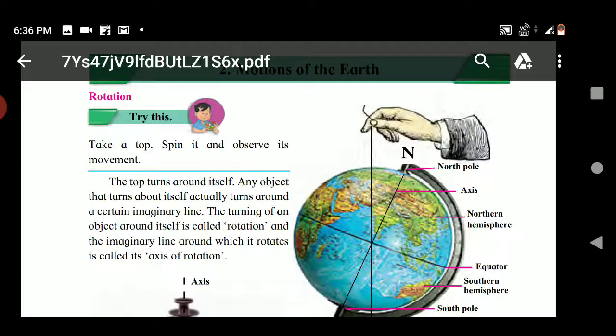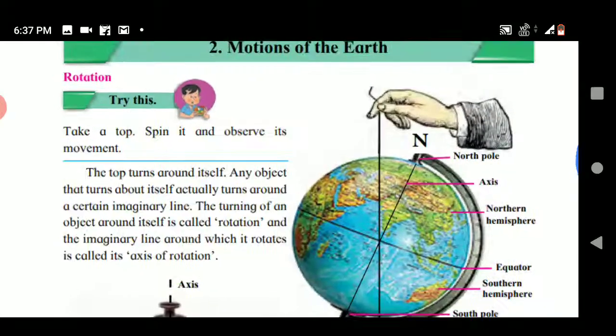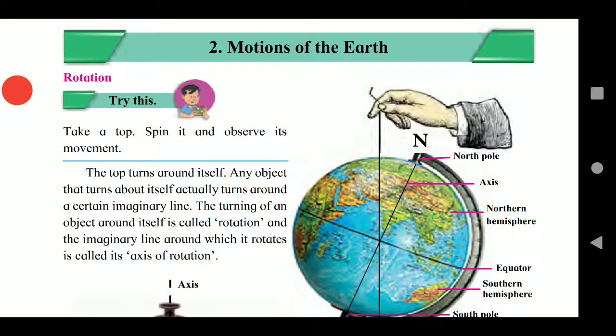Now, what do you mean by imaginary line? Imaginary line means there is no line, but we feel there is a line around which the top is moving. That is, when an object turns around itself, we feel as if it is turning around a particular line.